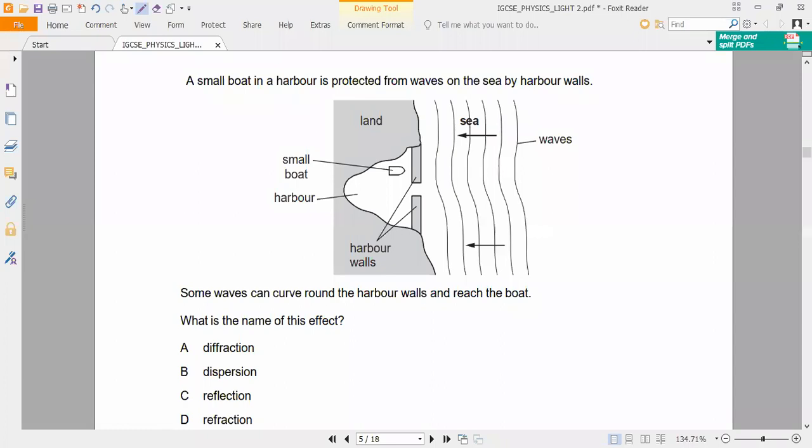When waves reach the harbor walls from one medium to another medium, they will refract. I thought like that, sir. Yes. So as we know, they are talking about bending of light. Bending of light indicates what, guys? Refraction of light. Diffraction, Kevin. What do you mean by diffraction, Kevin?